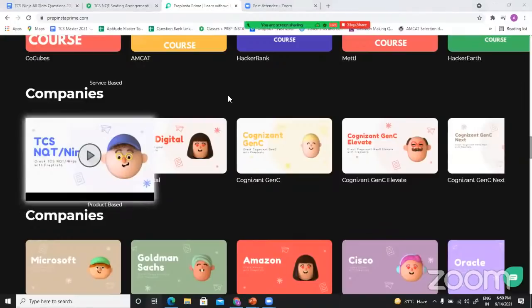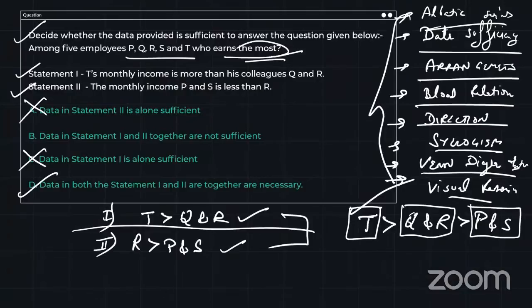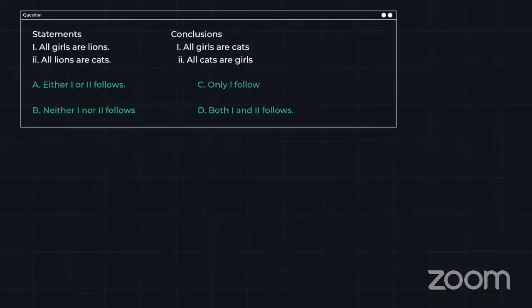Fine. So this we have already solved. Let's move to the next one. I hope I have given enough information on which topics you have to prepare. You will also go through the PDF now. In the PDF, you will see all the topics which I have told you, mostly the questions are from those topics only. Next one.